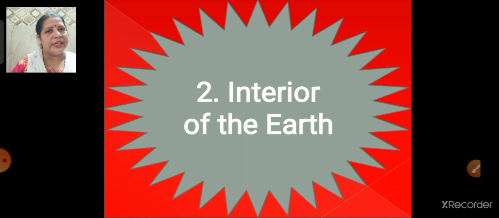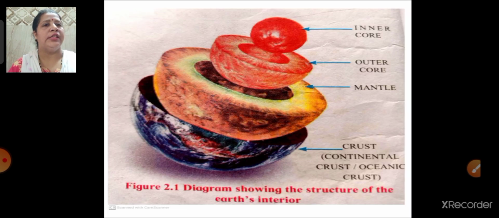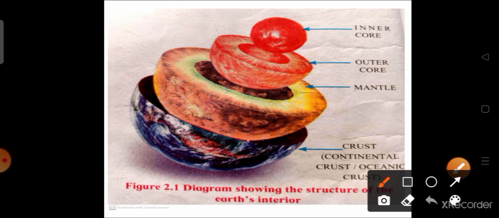In our previous lecture, we have learned about the division of the Earth's interior into three parts, that is crust, mantle and core. So let's learn in detail about the crust. Before that, just see this diagram over here. What is this diagram showing you? The diagram is showing the structure of the Earth's interior.